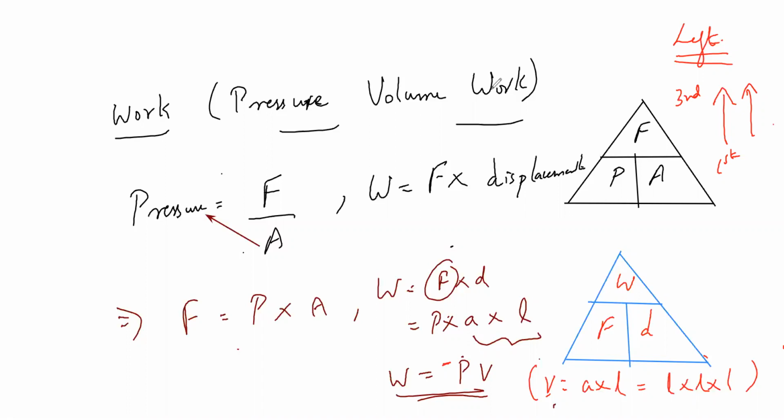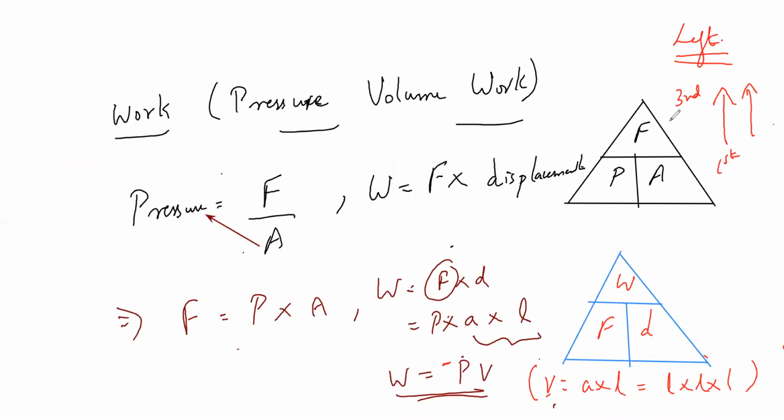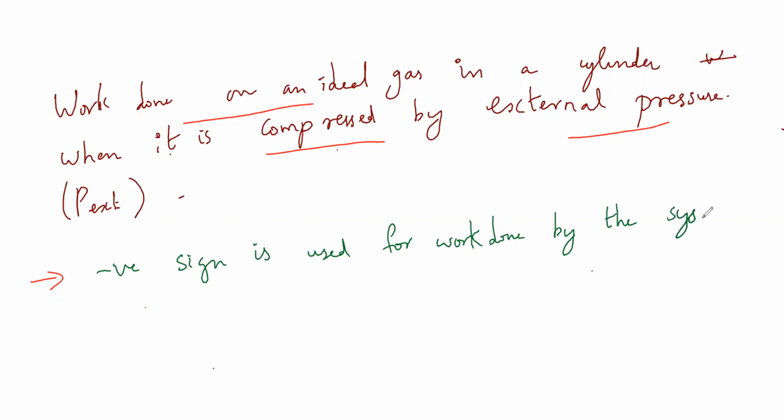Because what I'm doing here is work done on an ideal gas in a cylinder when it is compressed by an external pressure. So what happens if the gas gets expanded? I'll write that down in the next line. Here I'll just write it down: the negative sign is used for work done by the system in case of expansion of volume.